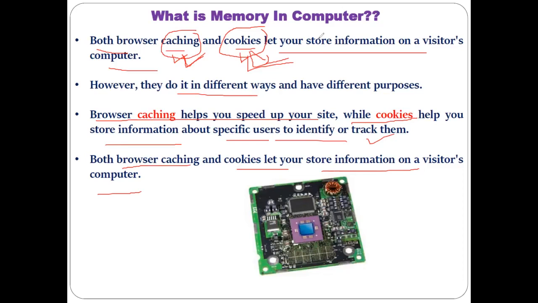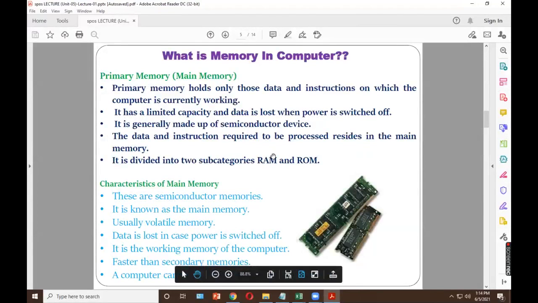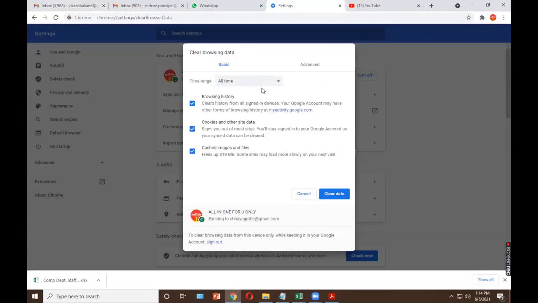If you want to see, let me show you the cache.